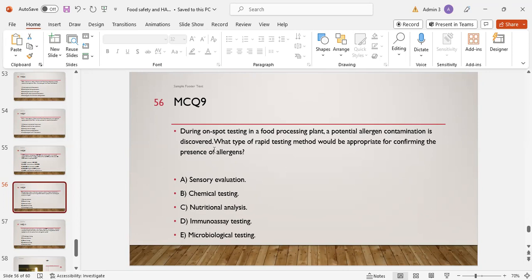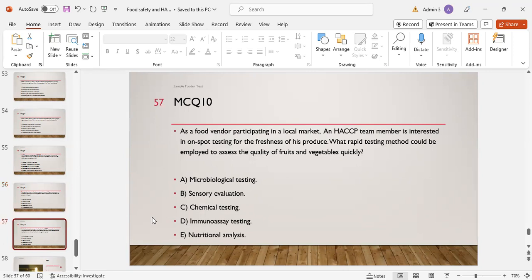B. For the presence of allergen, it is D. D. Yes, D, amino acid. MCQ number 10 is, as a food vendor participating in a local market, a HACCP team member is interested in on-spot testing for freshness of his produce. What rapid test method could be employed to assess the quality of fruit and vegetable quickly?